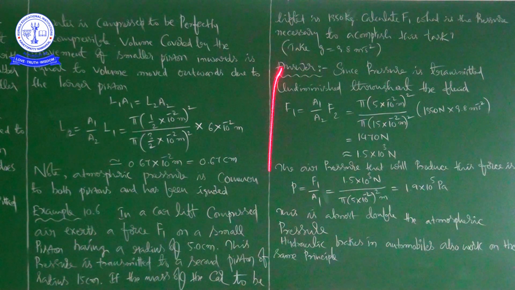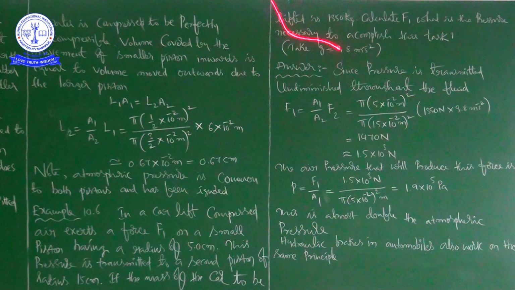If the mass of the car to be lifted is 1350 kg, this is the mass of the car, right? First we have to calculate F1 and then we have to calculate the pressure necessary to accomplish this task. They have given g value also, small g, that is 9.8 meter per second square. See here, since pressure is transmitted undiminished equally throughout the fluid, you can write this one, that is F1 is equal to A1 by A2 into F2.